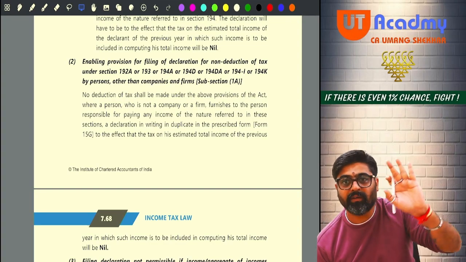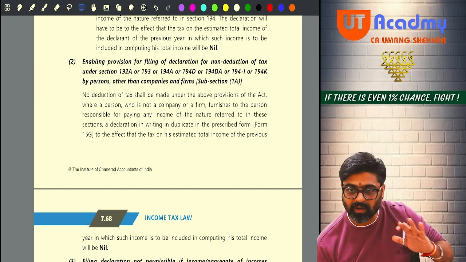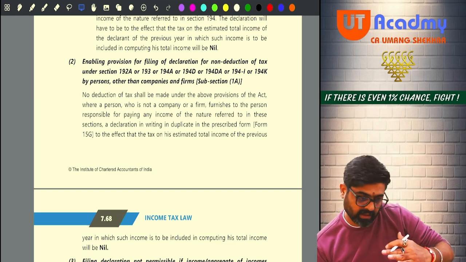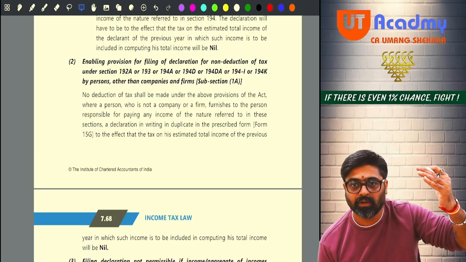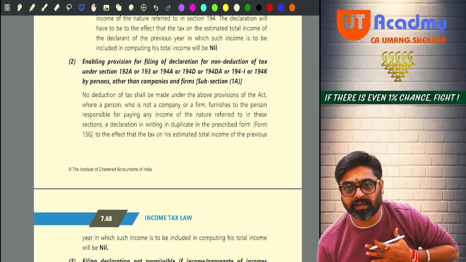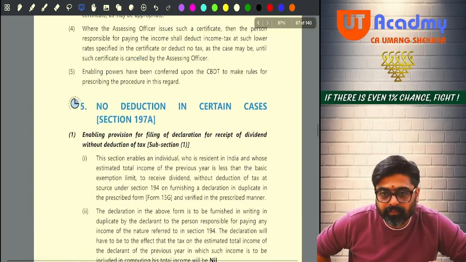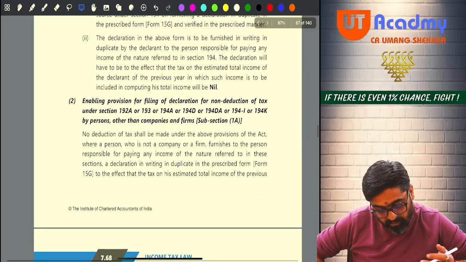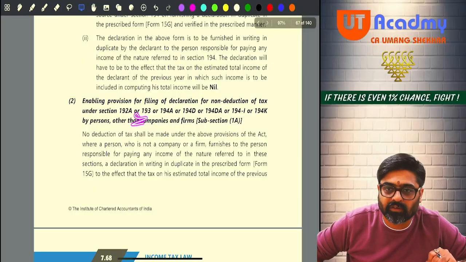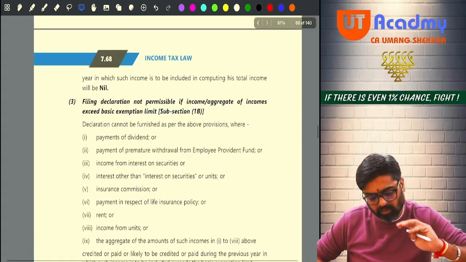So this evidence is there because I have not deducted the TDS. One copy I will keep in my records and the other copy I will have to submit to my assessing officer. Based on this declaration, I have not deducted TDS from dividend. I have not deducted TDS from premature withdrawal from provident fund. I have not deducted TDS from interest on securities. Getting my point, everyone? So this was 197.